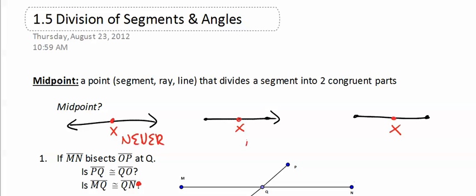The same goes for a ray, because in this case, the ray does not end anywhere to the right. You cannot pinpoint where a midpoint would be. Therefore, X could never be the midpoint. And finally, in the third, X appears to be the midpoint of this line segment because these two segments appear to be congruent. But since the diagram isn't clearly marked as these to be congruent segments, we have to say sometimes.